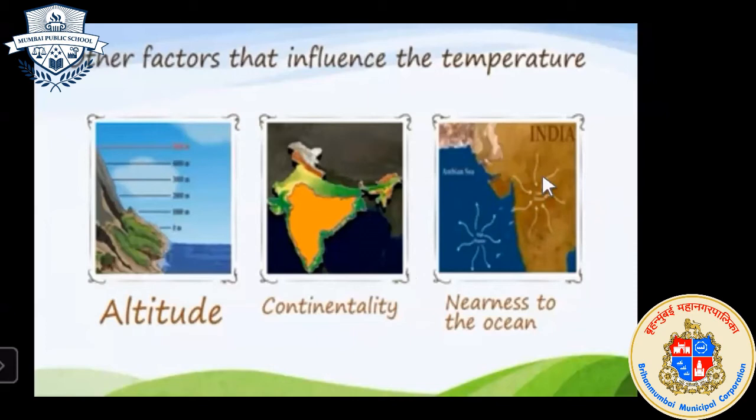So see children, in India also you can see in Maharashtra, here is the Konkan region. Konkan region means, here is the Western Ghat. We can say that Western Ghat.